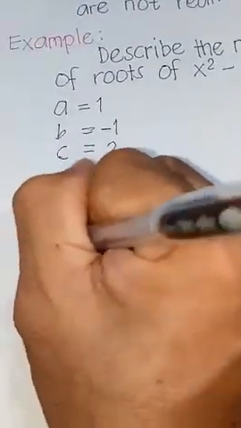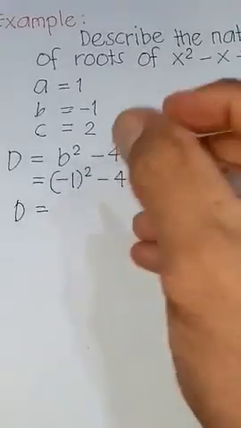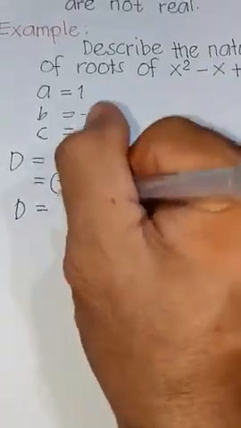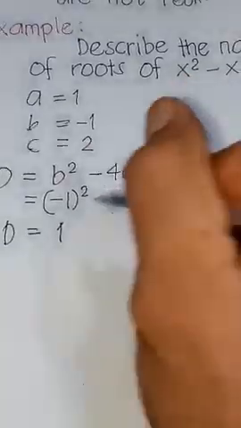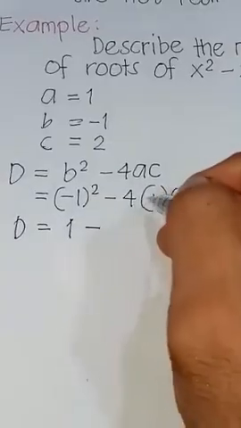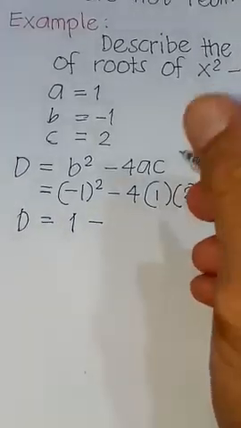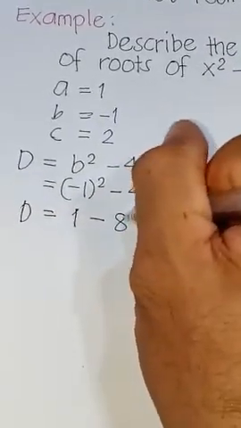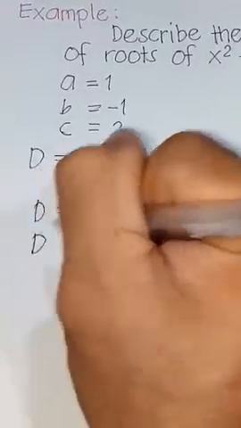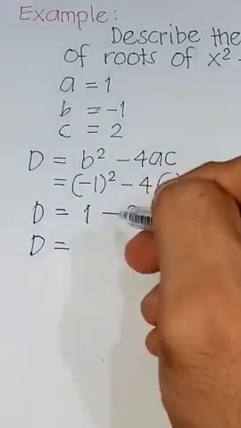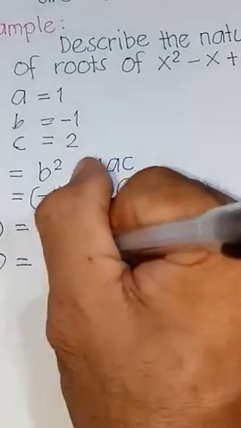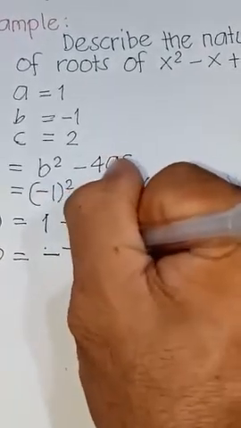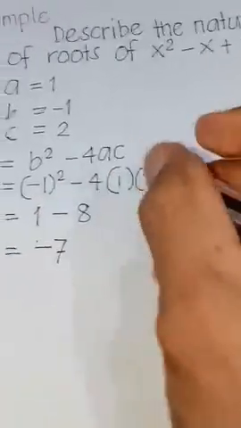So discriminant D is equal to negative 1 raised to the power of 2, that is equal to positive 1, minus 4 times 1 times 2, which is equivalent to 8. So therefore, our discriminant is 1 minus 8. 1 is smaller than 8, so our value for discriminant is negative 7.